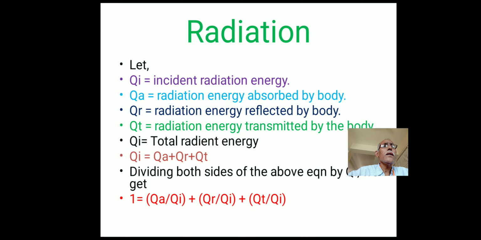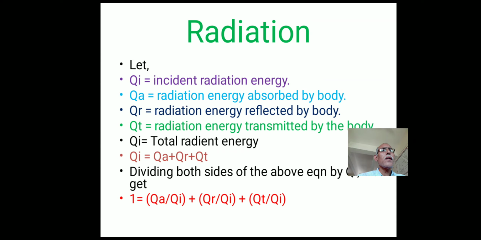Let Qi be the total incident radiation energy, that is, radiation energy falling on the surface of a body. Qa is the radiation energy absorbed by the body. A means absorbed, Q means heat energy or radiation energy. Qr is the radiation energy reflected by the body. Qt is the radiation energy transmitted by the body.